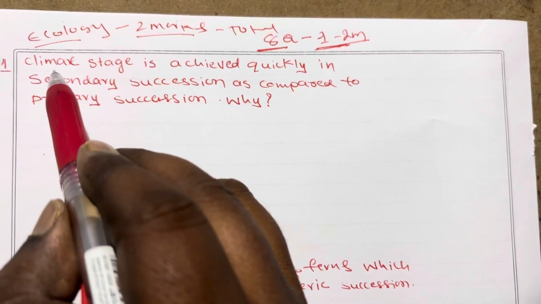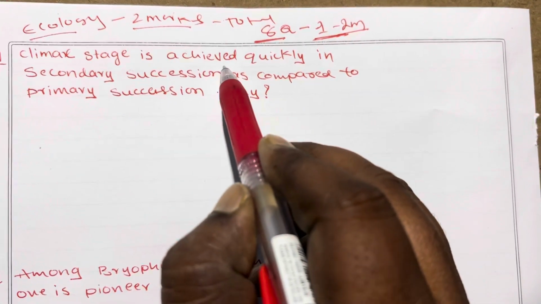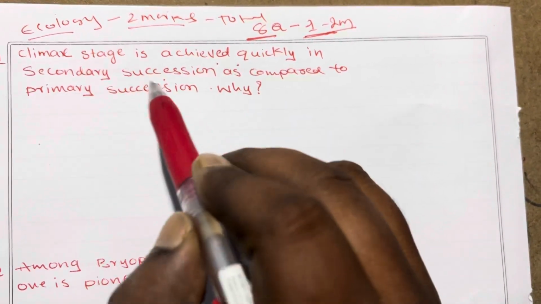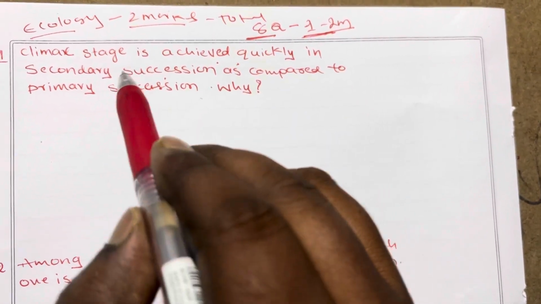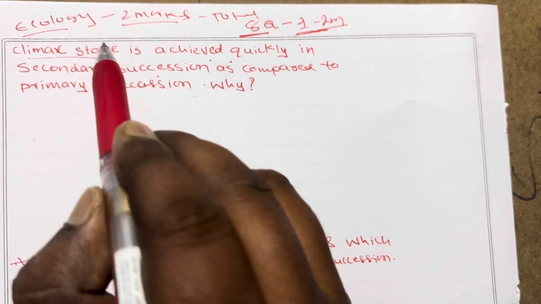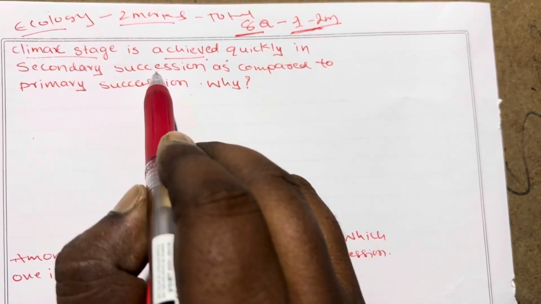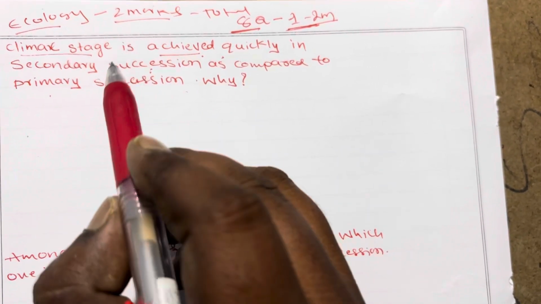First question: why is the climax stage achieved quickly in secondary succession as compared to primary succession?